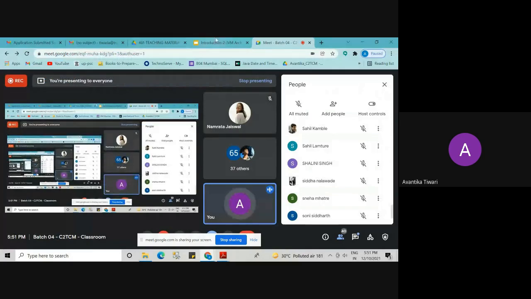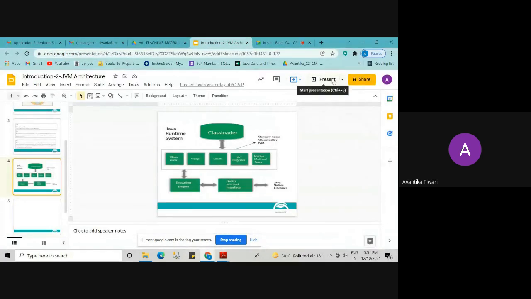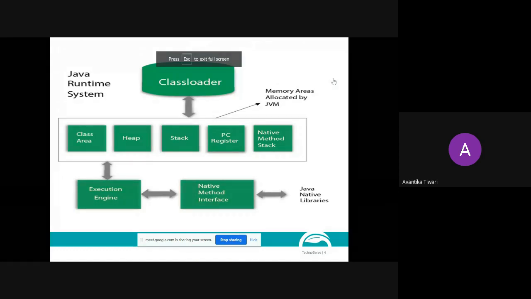Okay. If it is clear, please observe this diagram for 1 minute and ask me any doubt if you have. If you want to draw it, you can draw it also. All of you, please observe the slide for 1 minute. If you want to drink water or take some break, you can take.